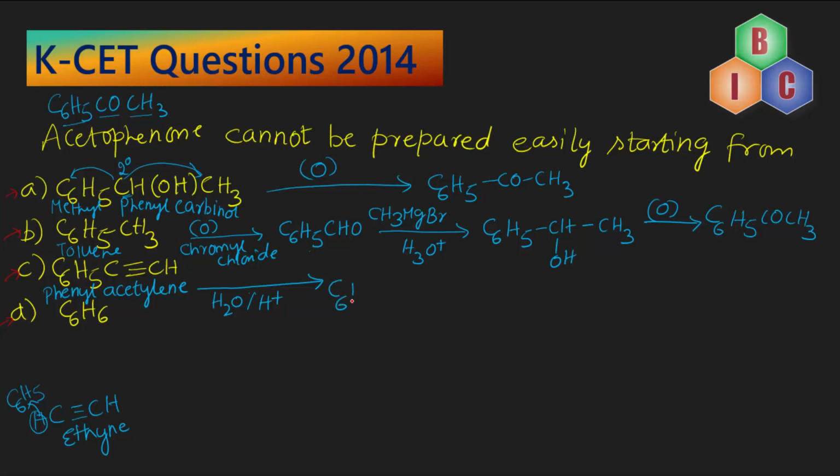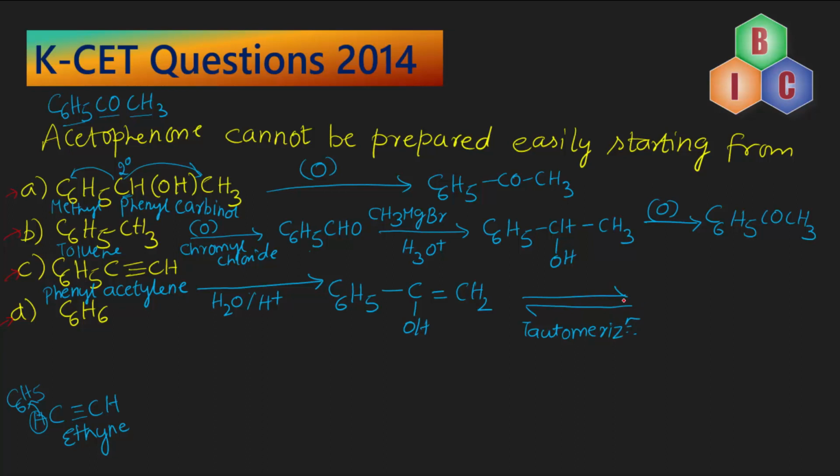We obtain a compound like this, C6H5C linked with OH double bond CH2. Now this is unstable compound. It undergoes tautomerism, rearrangement in the structure of double bond as well as the positions of the functional group. So the functional group itself changes.